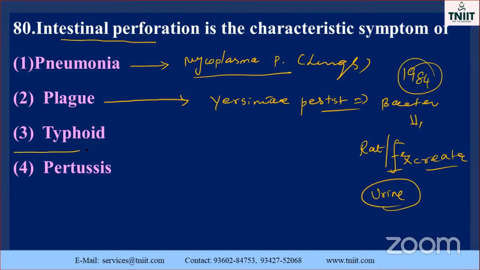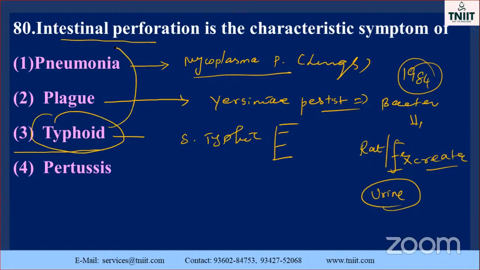And typhoid. Typhoid is already in our book. Salmonella typhi. Four types of typhoid are there. This is called intestinal perforation. Pertussis, already in our book. The triple vaccine also, DPT, BCG, the vaccine also gives. So those things you must also note.